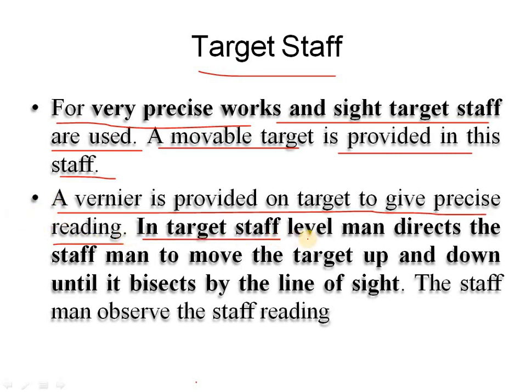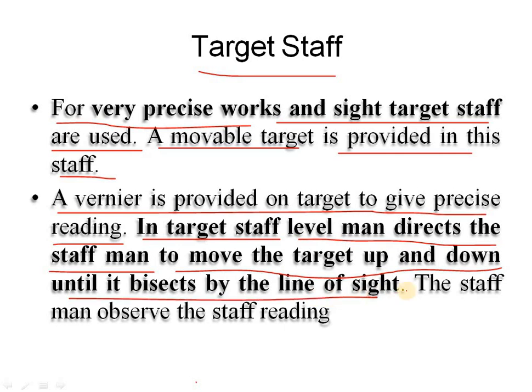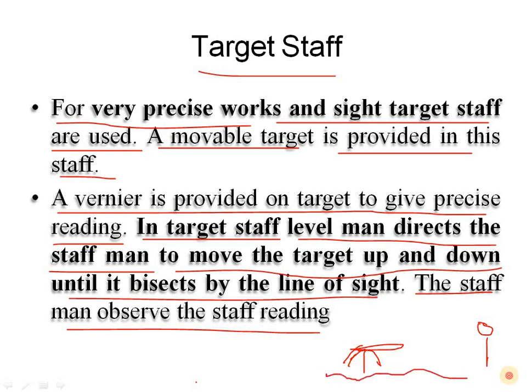And in the target staff, the level man directs the staff man to move the target up and down until it is bisected by the line of sight. So the staff man observes the staff reading. When leveling, the person holding the target staff is seen from the instrument on the ground level.